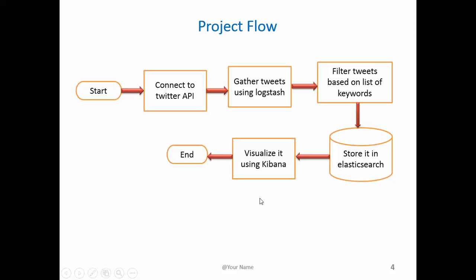This is a high-level view of the project flow that I just mentioned. So I begin by connecting to the Twitter API. I'll start pulling the tweets using Logstash Twitter input, filter them based on positive sounding keywords, store it in Elasticsearch, and visualize it using Kibana dashboards.